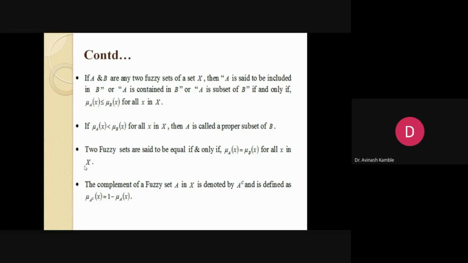Again, if mu A of X is strictly less than mu B of X, then it is known as a proper subset. And if the memberships are equal, then we claim that the two fuzzy sets are equal. And of course, we have a complement.